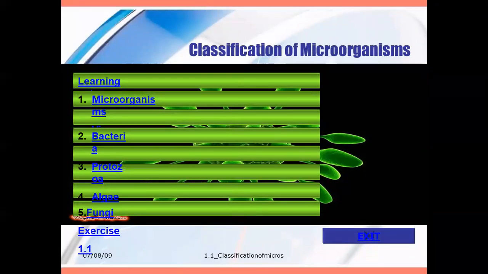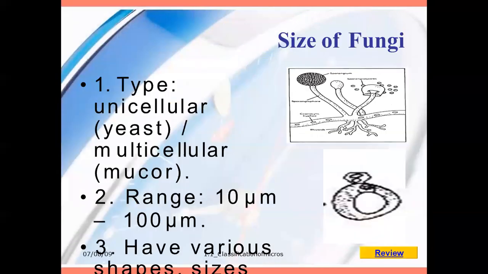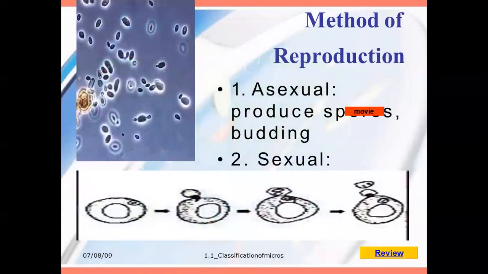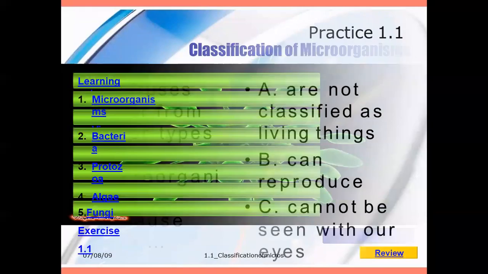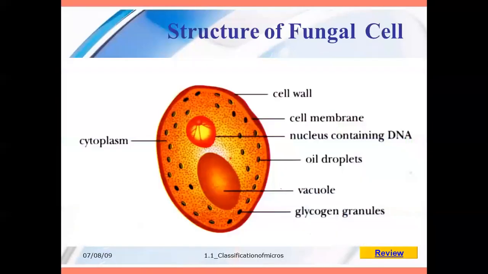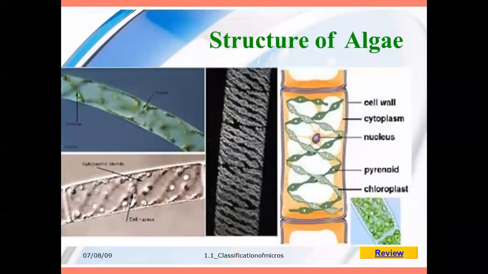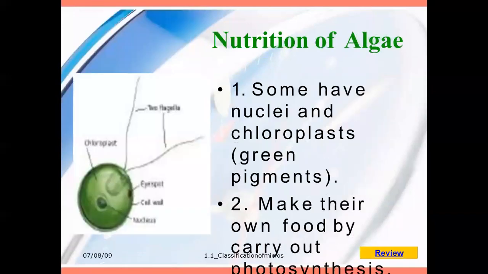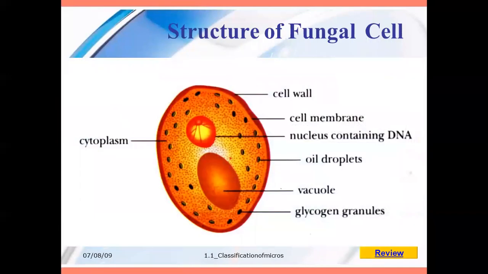So as per this, we saw the classification of microorganisms. Over the size we organized them in a systematic manner. The first one is virus, the smallest one. Second one is the bacteria. Then we saw the protozoa, then we saw the algae, then we saw fungi. So these are the classification of microorganisms.